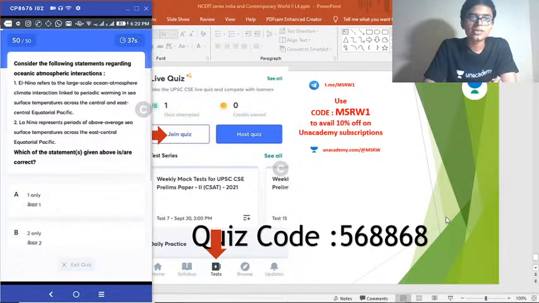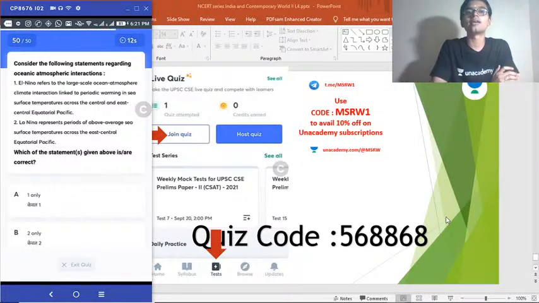That is 58th question. Consider the following statements regarding the oceanic atmosphere interactions. 1. El Nino refers to the large-scale ocean atmosphere climate interaction linked to periodic warming in the sea surface temperatures across the central and east central equatorial Pacific. 2. La Nina represents periodic or above average sea surface temperature across the east central equatorial Pacific. Choose the correct answer. So this is regarding your El Nino and La Nina phenomena. Very easy question to end this quiz.